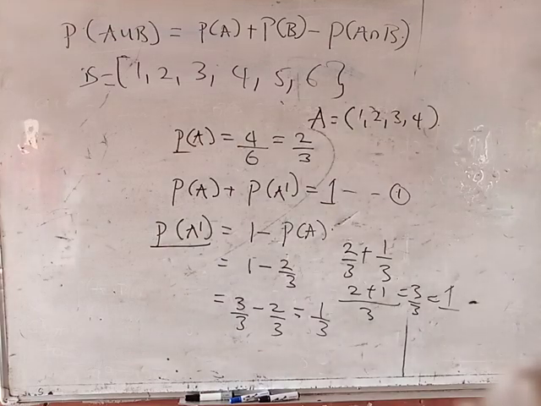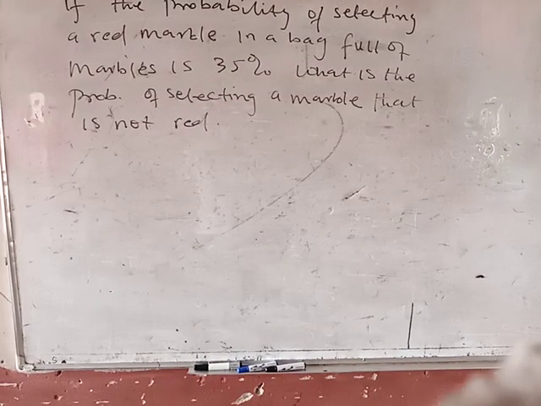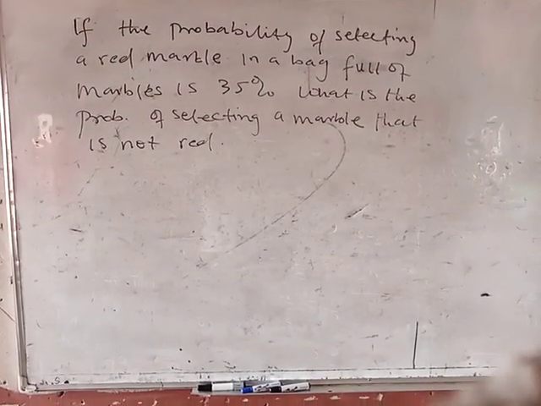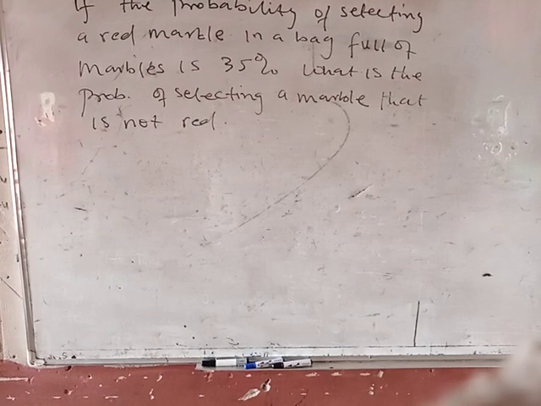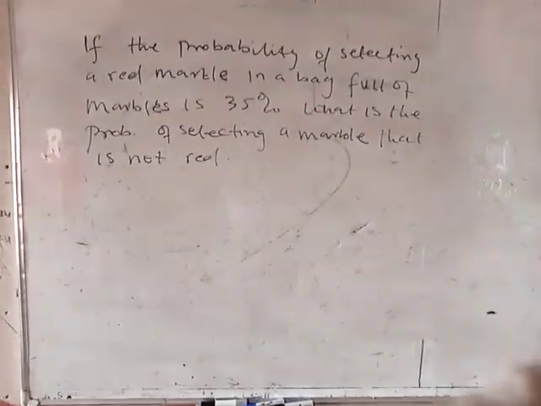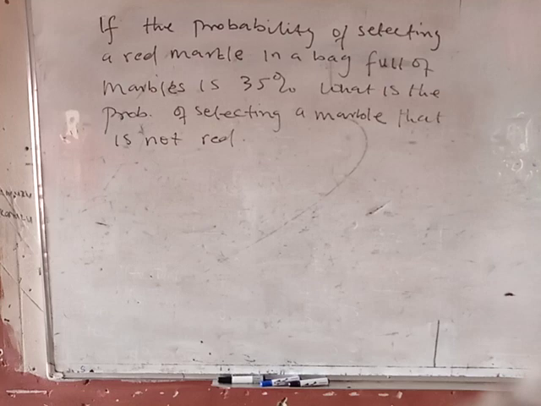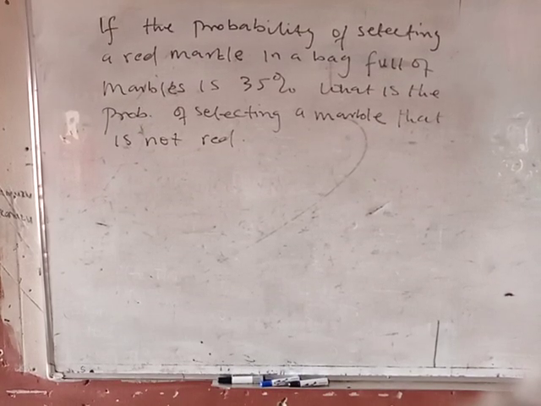Good. Now, under this complement, there is a lot of stuff. So you have a probability problem here: if the probability of selecting a red marble in a bag full of marbles is 35%, what is the probability of selecting a marble that is not red?